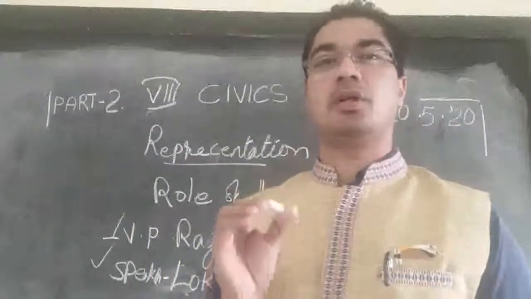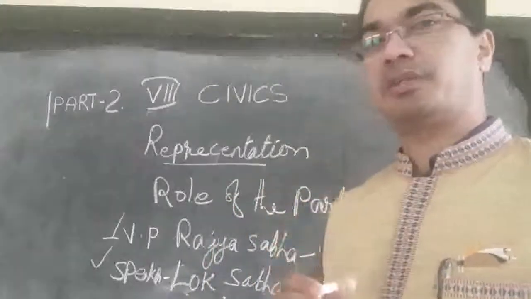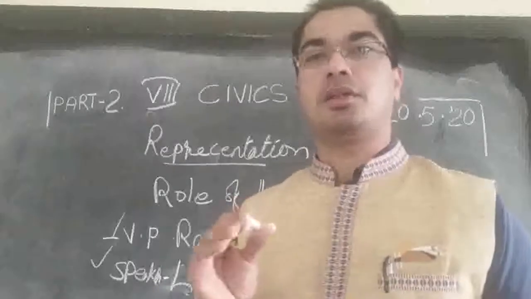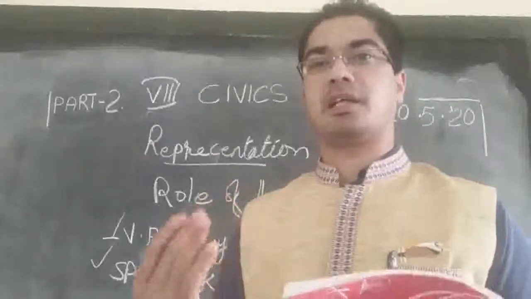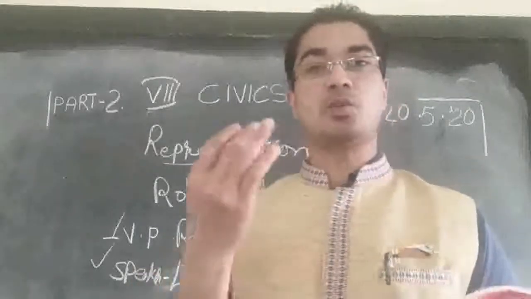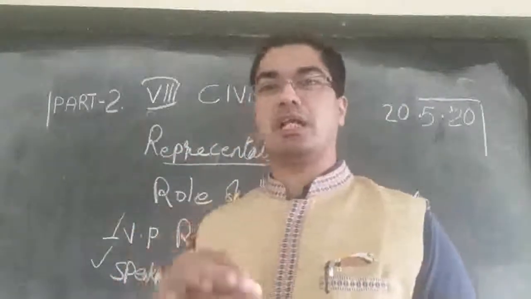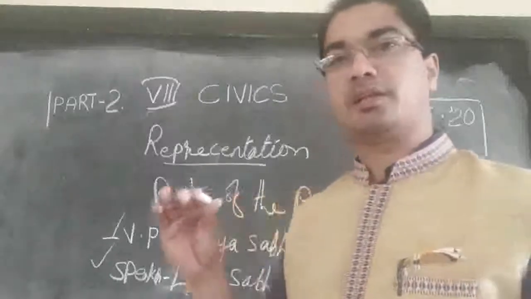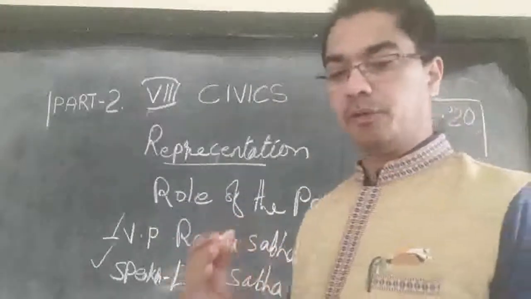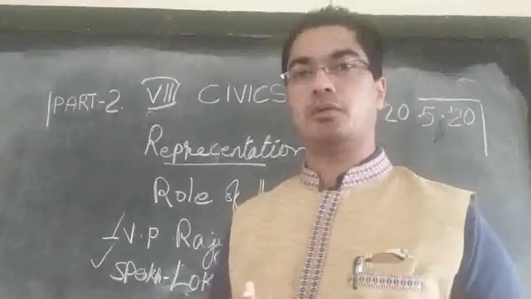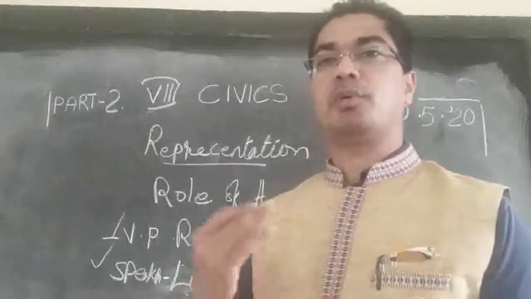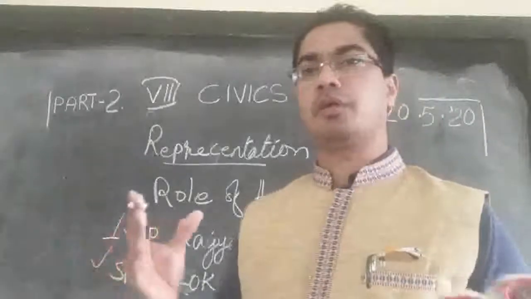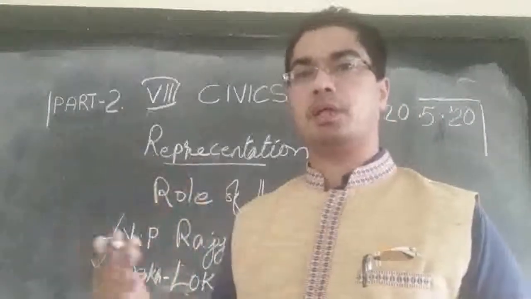So any person who is able to fulfill the requirements set down by the Indian Constitution can stand as a candidate, and the one who gets the highest vote will be the winner, and he will be elected to the parliament, or if it is a state election, he will be elected to the assembly. So he will become our representative, because the majority of the people have voted for him. Different candidates will belong to different parties.